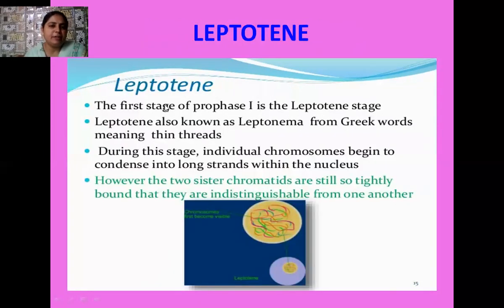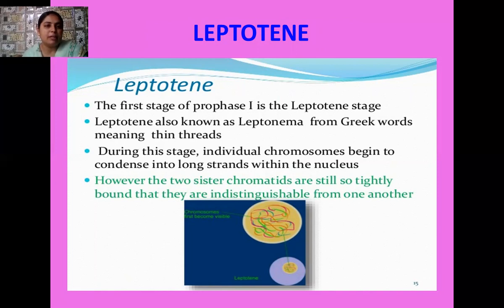Okay, students, the first substage of prophase 1 is known as leptotene. Another name of this leptotene stage is leptonema, and the word leptonema is a Greek word which means thin threads. You must remember, when you view this stage under the microscope, you see extra long chromosomes, and these extra long chromosomes are compactly arranged inside the cell, and the sister chromatids of each chromosome are so tightly bound with each other that they are indistinguishable from each other.